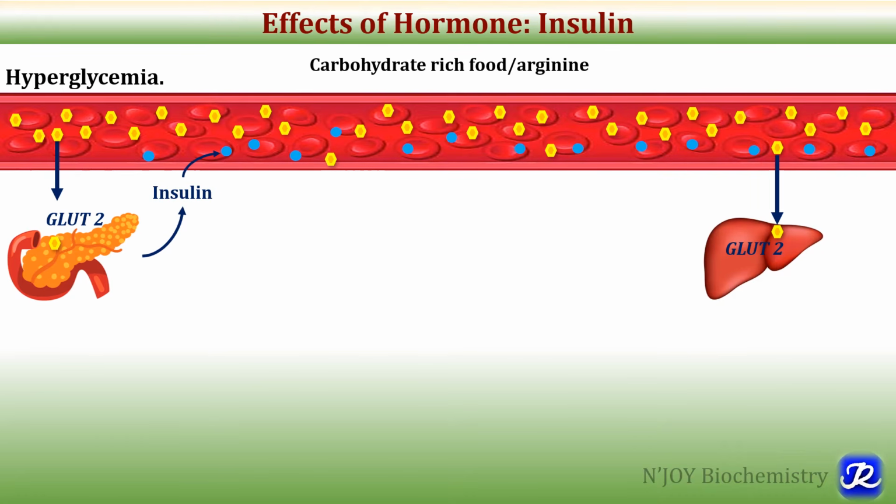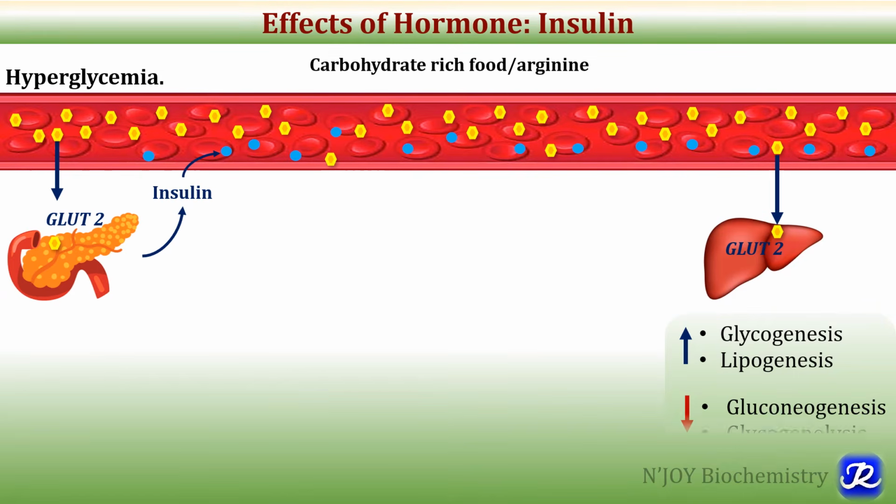Though the uptake of glucose by liver is not dependent on insulin, the further metabolic pathways that occur in the liver are dependent on insulin. For example, after uptake of glucose inside the liver, this glucose undergoes glycolysis, and the glucose is also channeled to the formation of glycogen, that is glycogenesis.